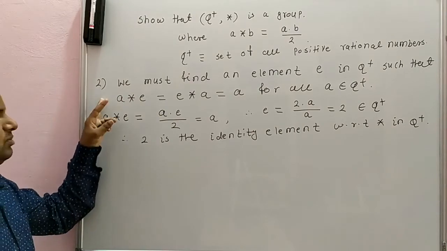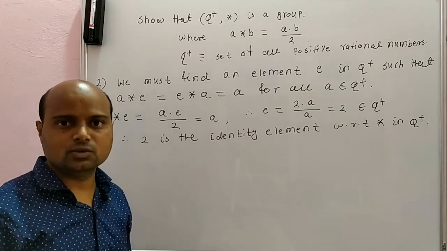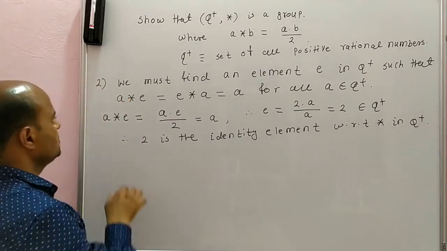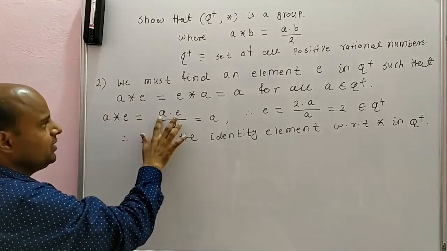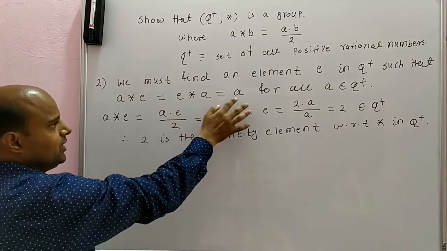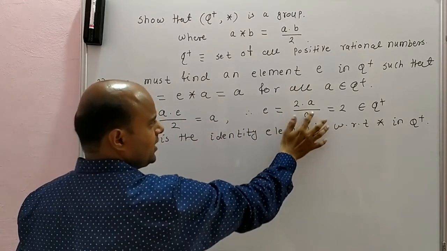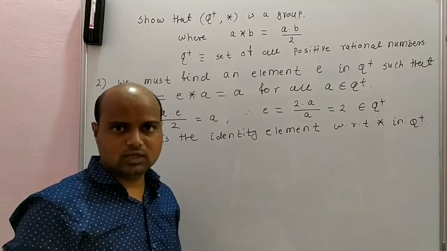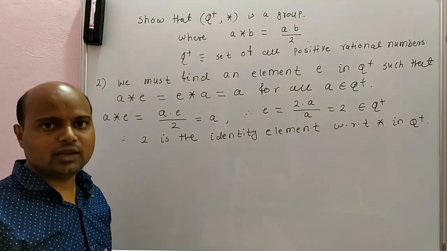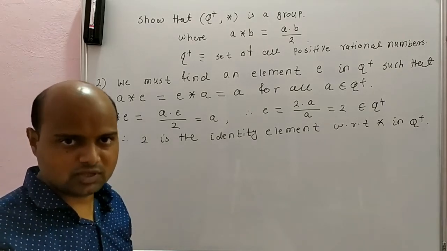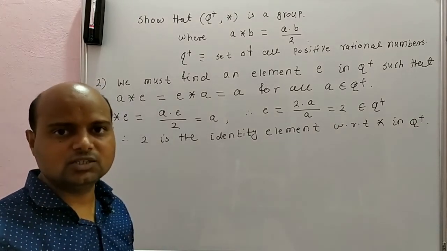See here, we must find an element E in Q plus such that A star E is equal to E star A is equal to A for all A in Q plus. So consider this only, A star E, apply the binary operation star on A and E. So we will have A into E by 2, and from this equation this is equal to A. From this you will have E equal to 2 into A by A will get cancelled. Therefore, E is equal to 2 is an element such that A star 2 is equal to 2 star A is equal to A for all A belongs to Q plus. Therefore, 2 is the identity element with respect to star in Q plus. Therefore, second condition is also satisfied.